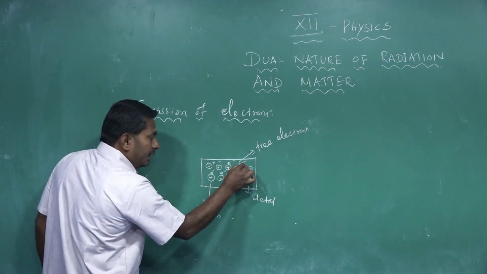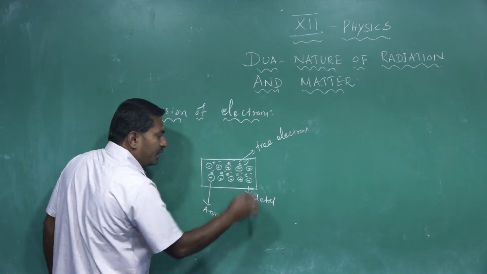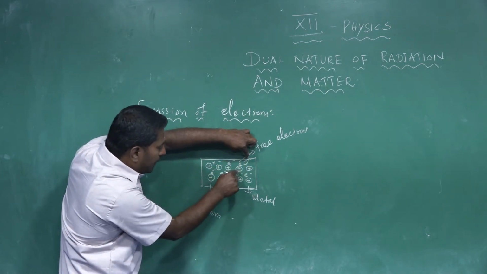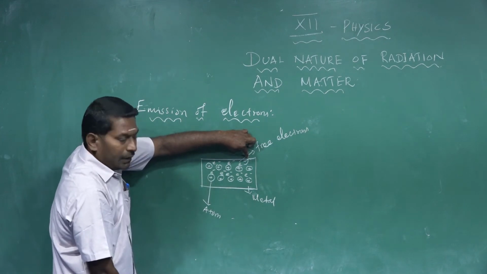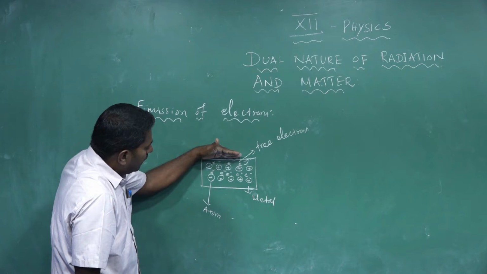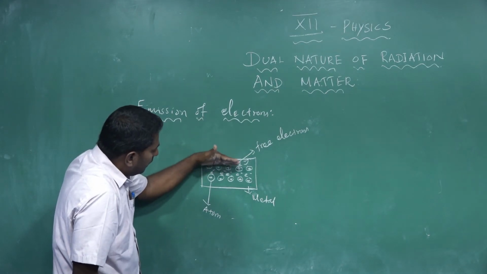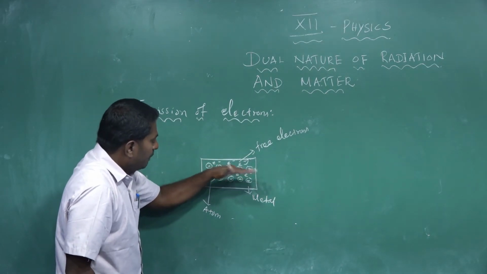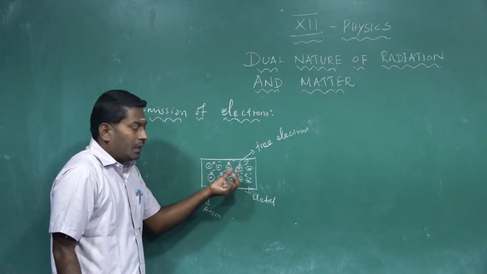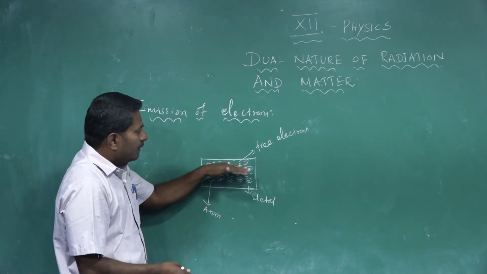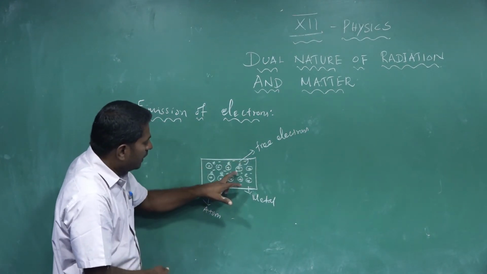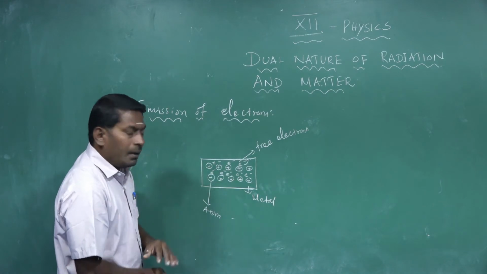If any electron reaches the surface of the metal, that electron is attracted by the positive nuclei of the metal, because the positive nuclei create a barrier potential, or potential barrier. But the free electrons do not have sufficient energy to cross the barrier potential created by the positive nuclei of the metal.